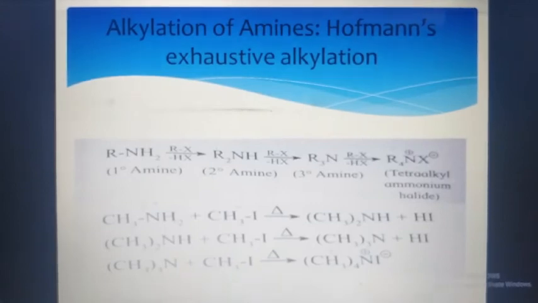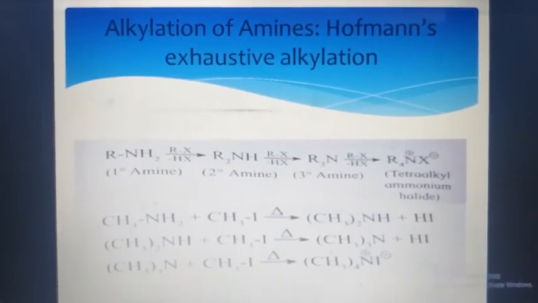Next we are going to see alkylation of amines, or Hofmann's exhaustive alkylation. In the last session I told you that alkylation means the addition of alkyl group to the nitrogen atom. So here first the general reaction is given, where the primary amine is there. On the arrow you can see there is RX, that is alkyl halide, and what we get is the secondary amine. Again the secondary amine reacts with alkyl halide to give the tertiary amine, and the tertiary amine again reacts with alkyl halide and gives the tetraalkyl ammonium halide. In the last step we get tetraalkyl ammonium halide.